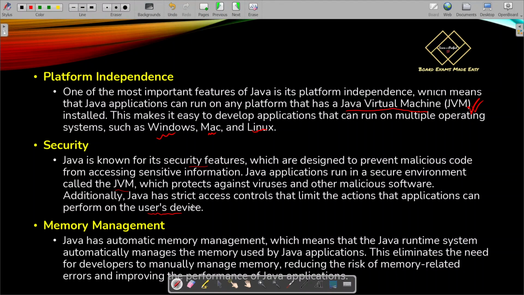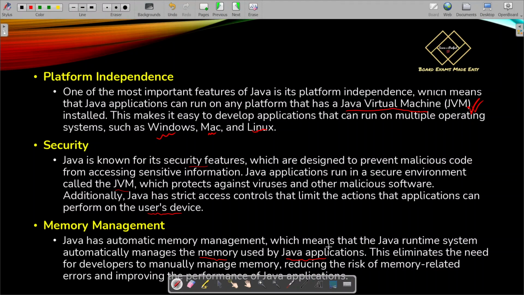Next comes memory management. Java has automatic memory management, which I have already told, which means that the Java runtime system automatically manages the memory used by Java applications. So whenever Java applications are running on your system, the memory management feature will make sure that your operating system does not hang or use up too much space, so that it gets slow. It may happen that your system runs slow or hangs. Why does that happen? Because memory is not being utilized or managed efficiently.